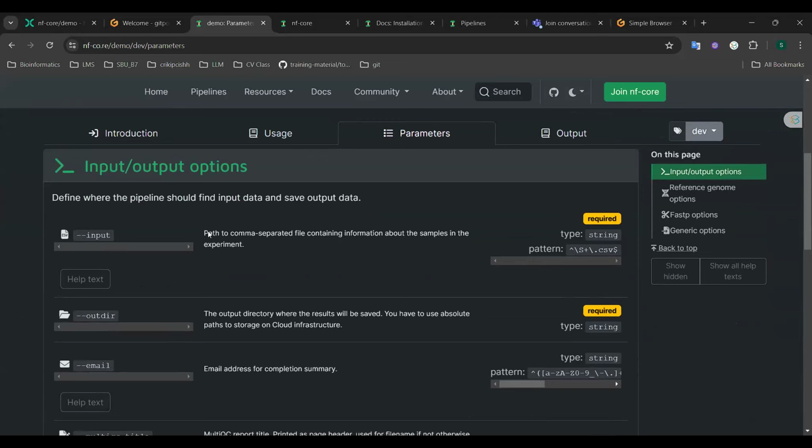So which are input and outdir. And without these, the pipeline will not launch and Nextflow will throw an error.